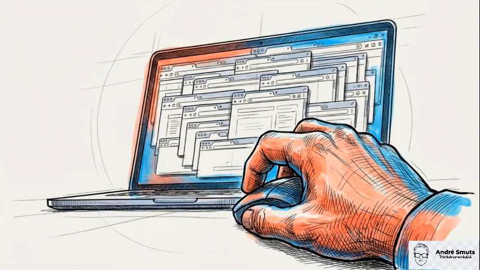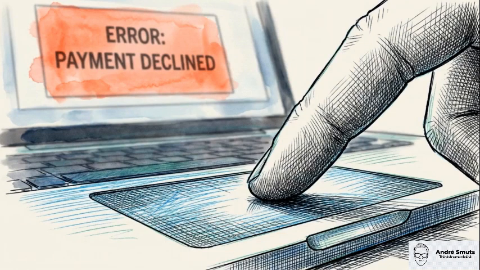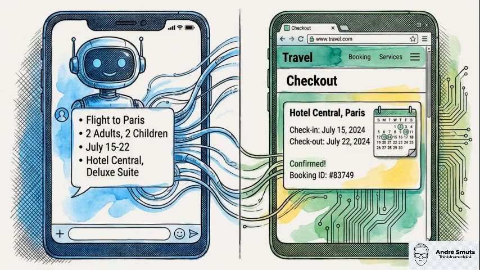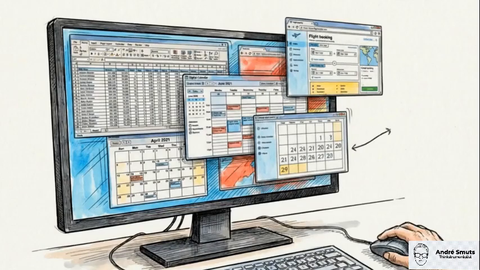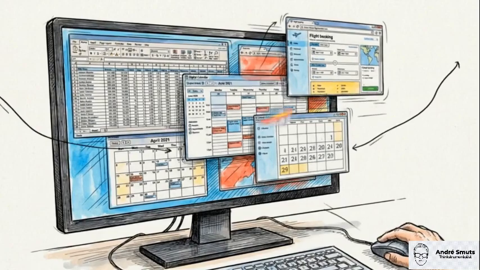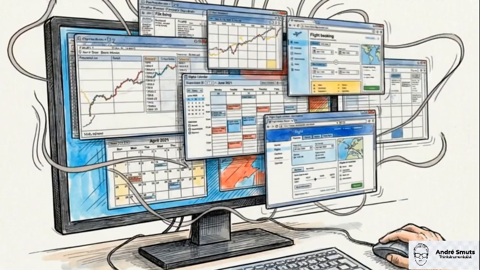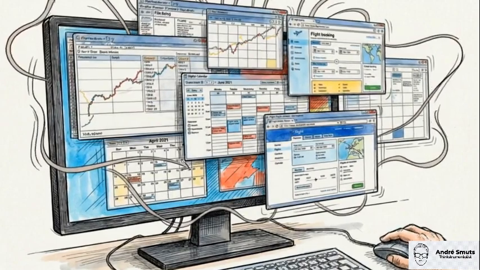You still have to open multiple tabs, navigate airline portals, and manually input payment details, navigating the inevitable crashes and errors of the live web yourself. These digital brains are brilliant, but they lack hands. Without a human to execute every individual step, the AI remains trapped inside its chat box. As the complexity of our digital tasks grows, the friction of having to manually execute every AI suggestion is becoming the primary bottleneck in productivity.